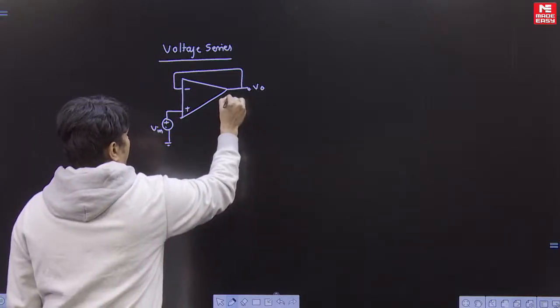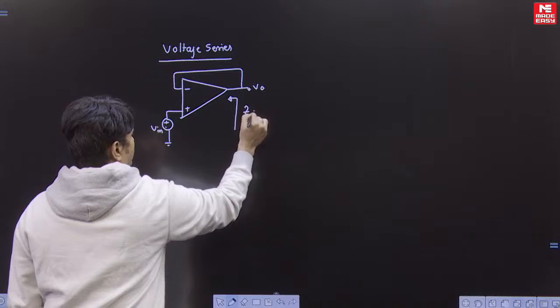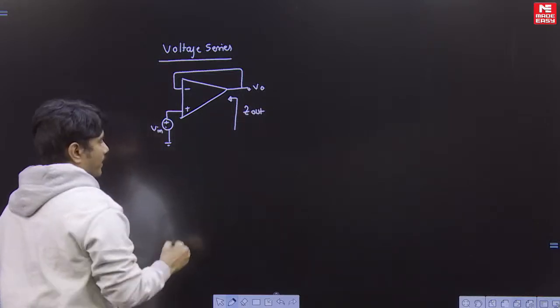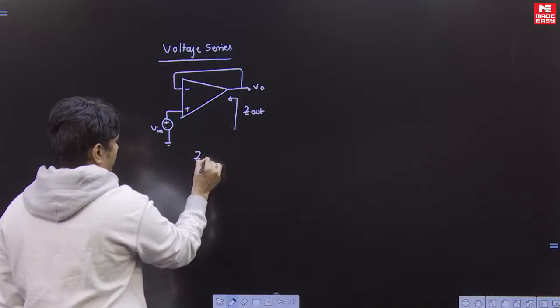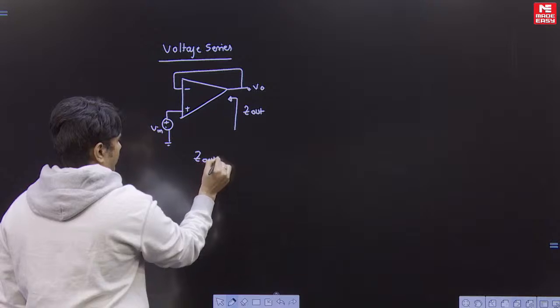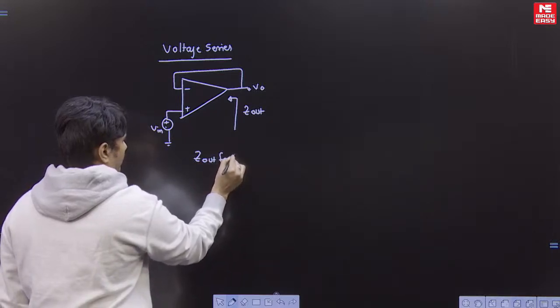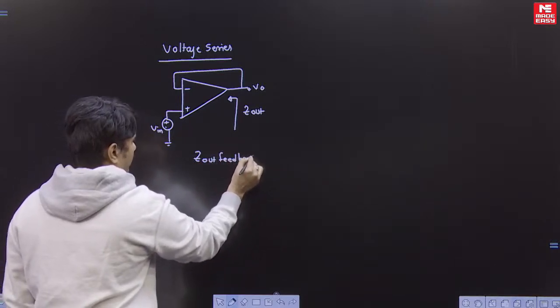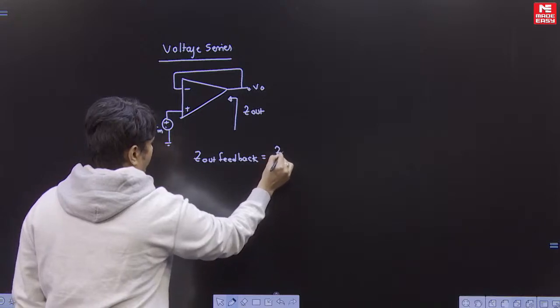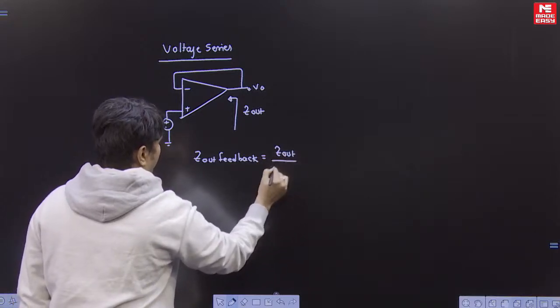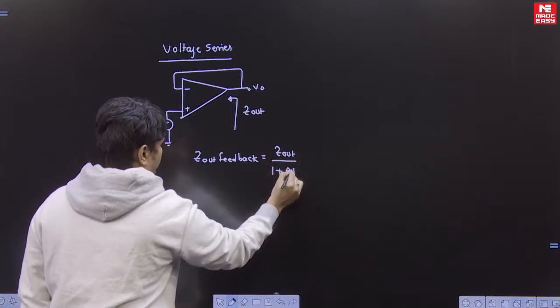He is asking here for your Z out with respect to frequency. We can write Z out with feedback as Z out divided by 1 plus A beta.